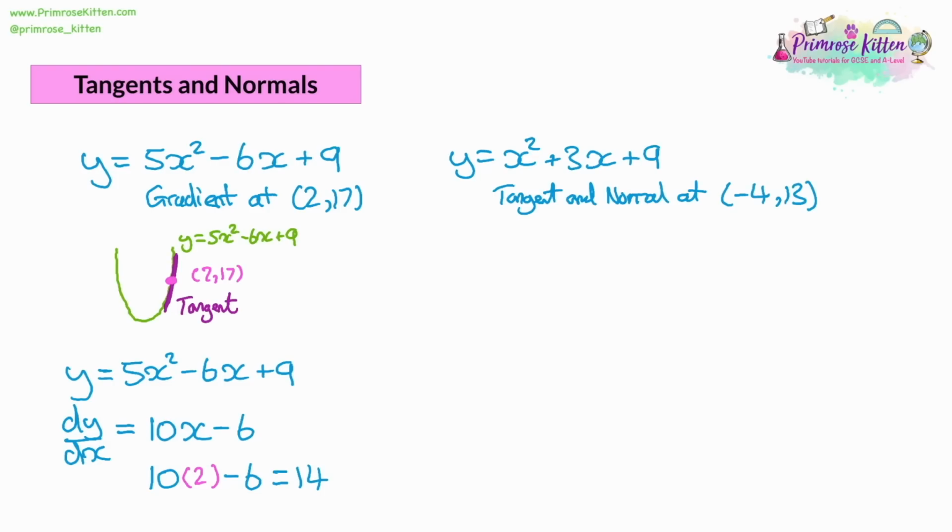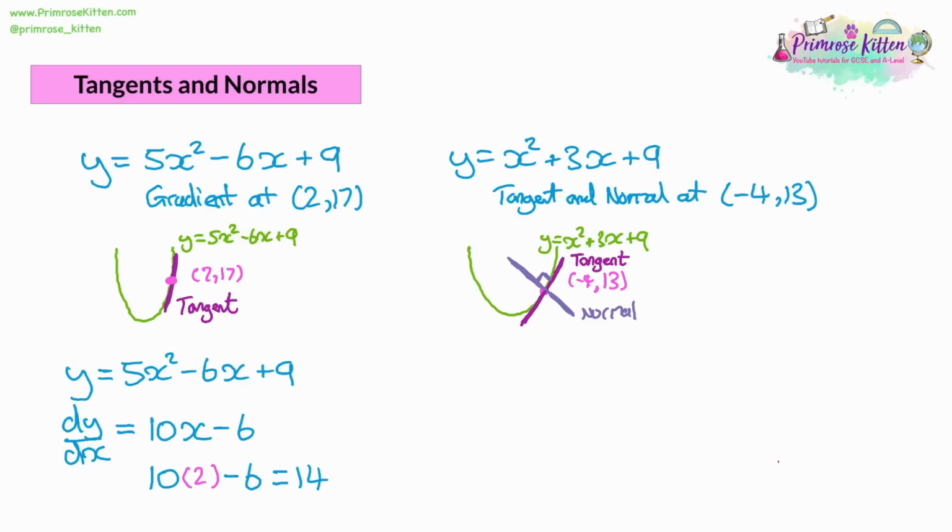So how do we do this? Again, it might be useful to visualize the curve, x squared plus 3x plus 9, and visualize the point on it. The tangent is going to be a line that just touches the curve at that point, and the tangent is going to have the same gradient as the curve at that point. The normal is the line that passes through this at a right angle. And these are the two lines we're going to find the equations of.